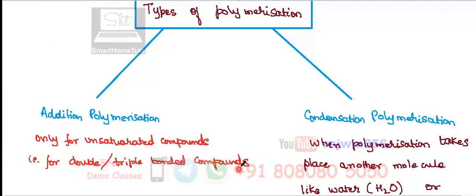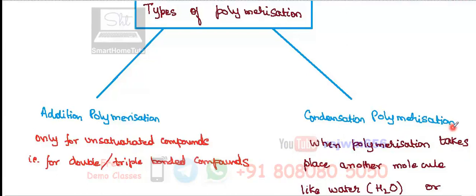There is another type of polymerization which is known as condensation polymerization. Here the polymerization will take place where the two neighboring molecules which are there, they will combine together and something like water molecule or even HCl or alcohol, ethanol molecule will be lost along with the formation of a long chain.